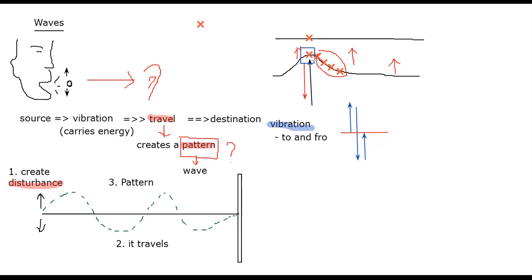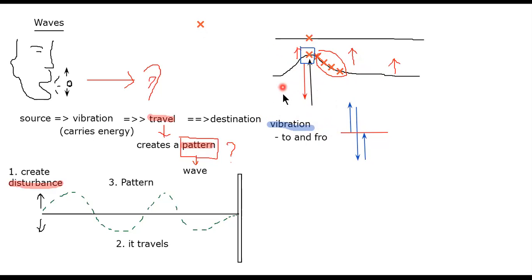Okay, because when you stretch it, you disturb it, due to the restoring force, it pulls it back, and this motion will repeat. So it goes up, down, up, down, up, down. And this one, I'm talking about one particle only, the one that you push. So the first particle will do an up-down movement, and it will transfer this movement to the next particle. The next particle will repeat the up-down movement, and it transfers again to the next one. So this is how the disturbance is transferred, just to give you a picture of it.